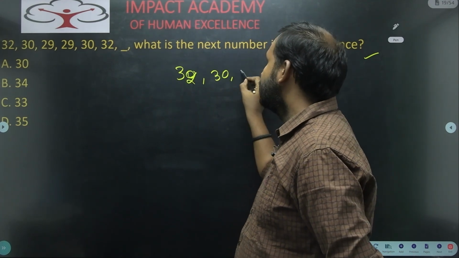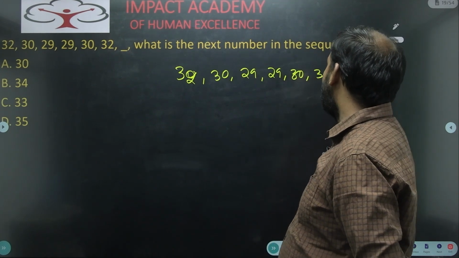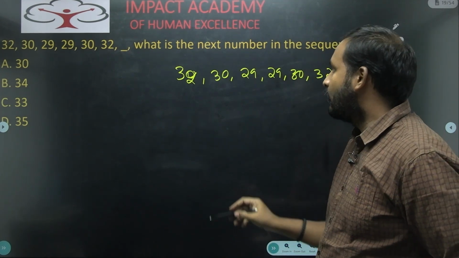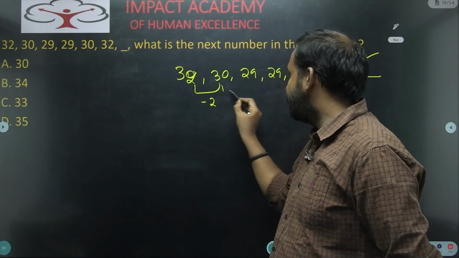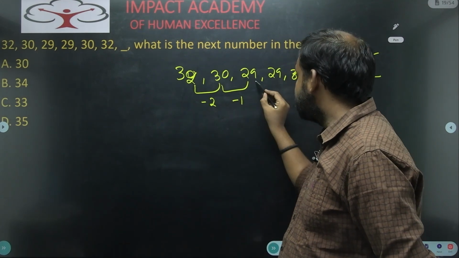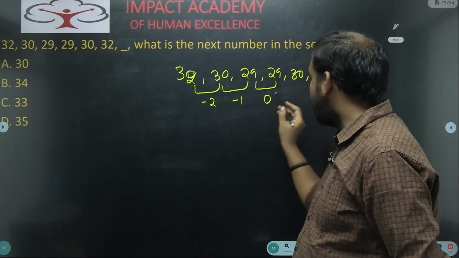32, 30, 29, 29, 30, 32 and what comes next? Now please observe what is the difference between these two? Minus 2. What is the difference between these two? Minus 1. What is the difference between these two? 0. Now please observe how the pattern is going.